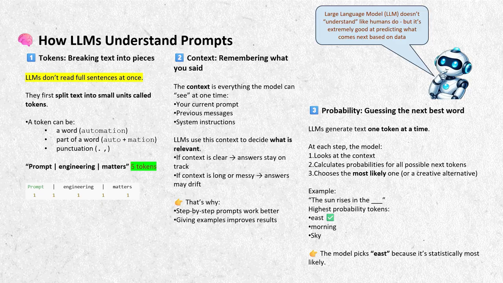And the last, guessing the next best word. Now comes the most interesting part. Large language models generate text one token at a time. At each step, the model looks at the context, calculates probabilities for all possible next tokens, and chooses the most likely one or a creative alternative. For example, the sun rises in the east. Highest probability, right? The model picks east because it's statistically most likely, correct?